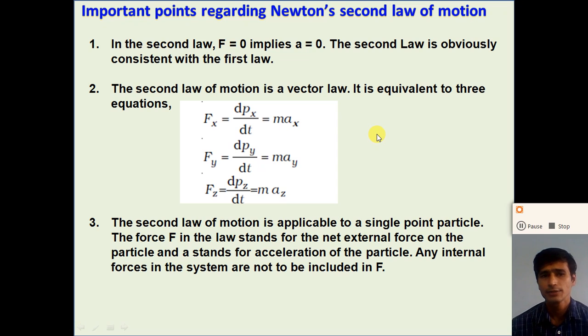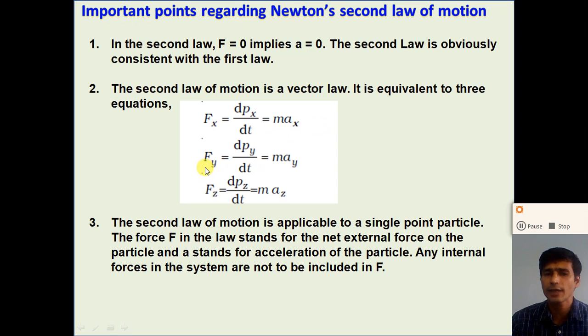Now from Newton's second law, we can say that the force acting on the body is the product of the mass and the acceleration, right? Here the mass of the body is a scalar quantity, whereas the acceleration produced in the body is a vector quantity. So we can say that the force is a vector quantity, and we can write the component of the force in the x direction: Fx is equal to dpx by dt, the differentiation of the x component of the linear momentum with respect to time, or the mass into the x component of the acceleration.